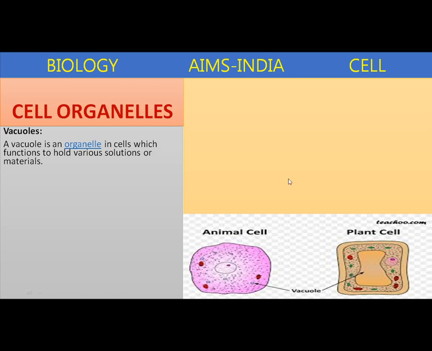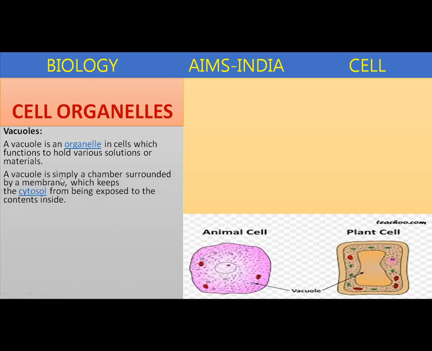A vacuole is an organelle in cells which functions to hold various solutions or materials. A vacuole is simply a chamber surrounded by a membrane which keeps the cytosol from being exposed to the contents inside.